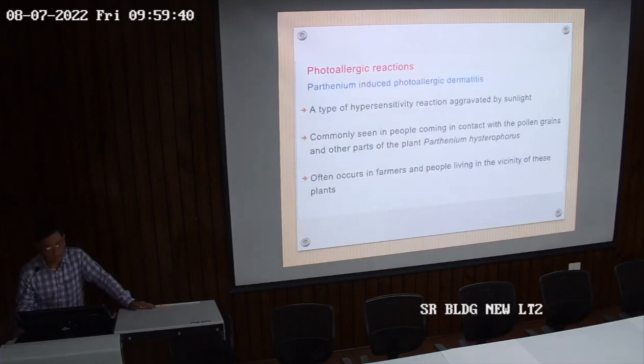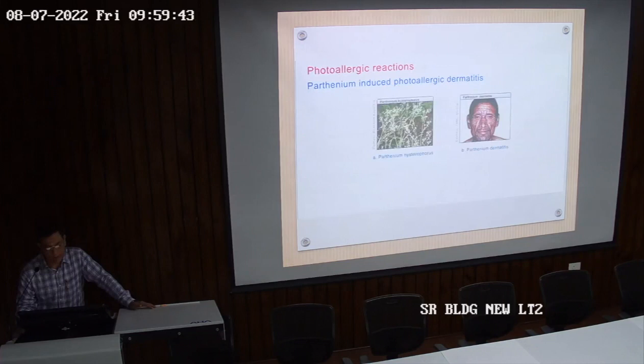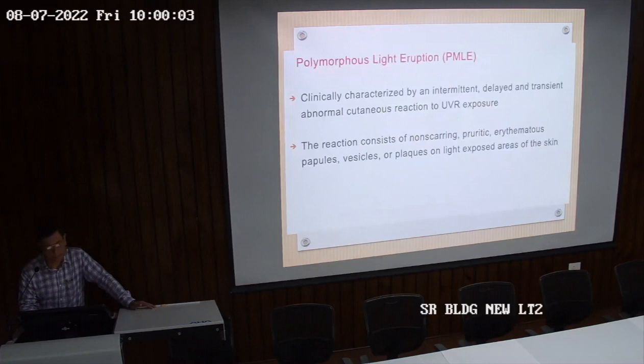Photoallergic reaction, Parthenium induced photoallergic reaction. Will not go into detail. This is the plant which is very common in Rajasthan and which causes a sort of photocontact dermatitis as well as photoallergic dermatitis. And these are the features over the face on the exposed area. But in such cases where there is a combination of both allergic and photo components, the whole of the face and other areas may be involved.